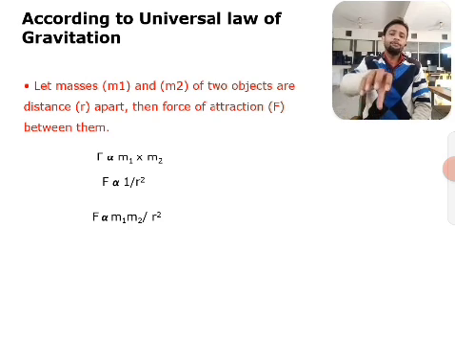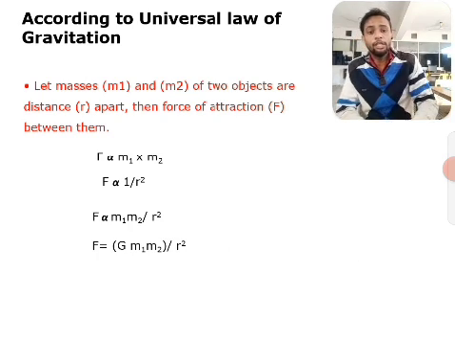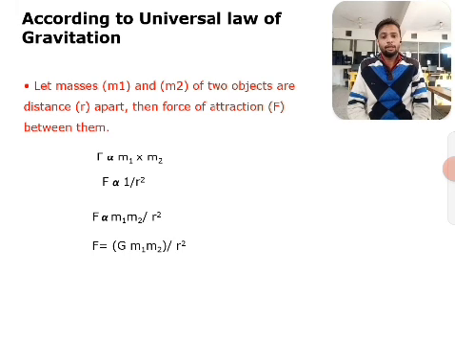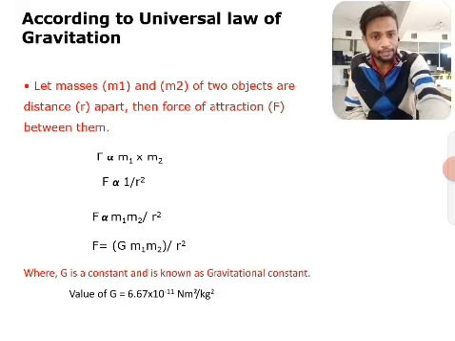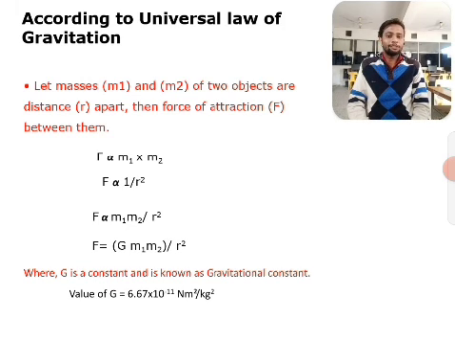If we remove the proportionality sign, we get a new symbol called G. It is called the gravitational constant, and its value is 6.67 into 10 to the power minus 11 Newton meter square per kg square.